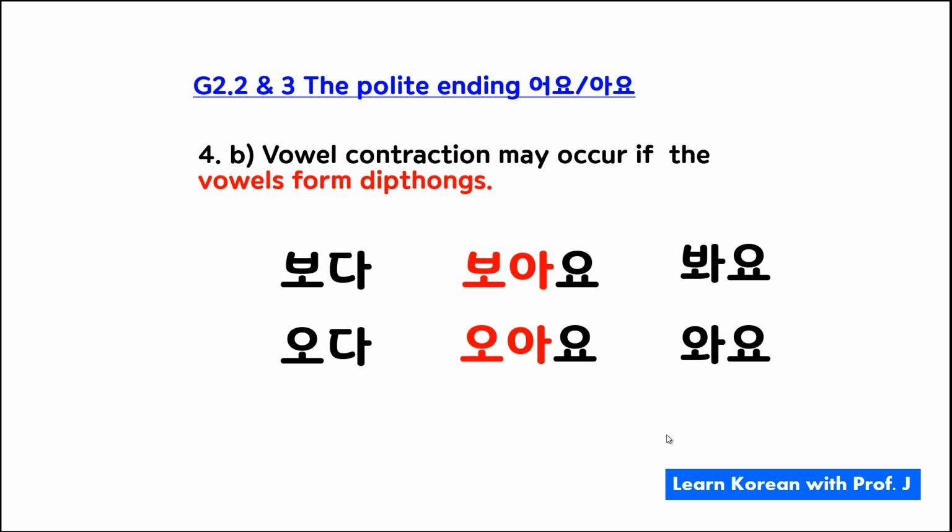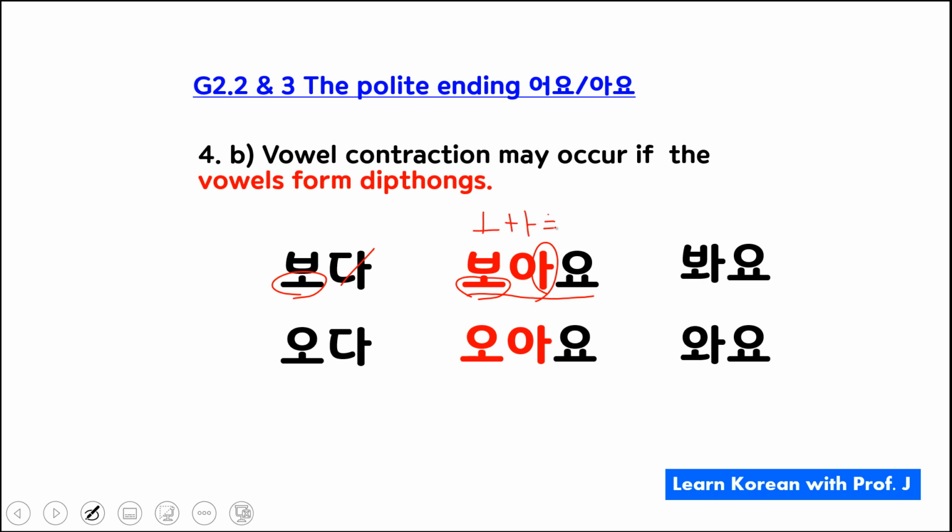I have a 보다 here. If you want to conjugate this into the polite ending, you drop the ender. Check the last vowel of the stem. It's 오, therefore it should be 보아요. But if you check the vowels here, 오 and 아, right?